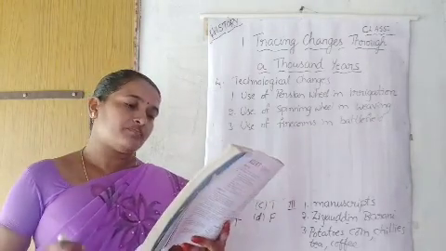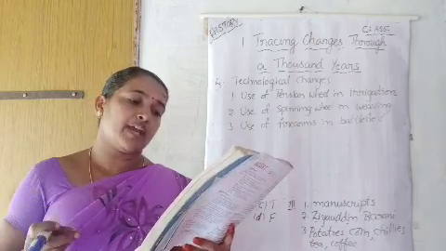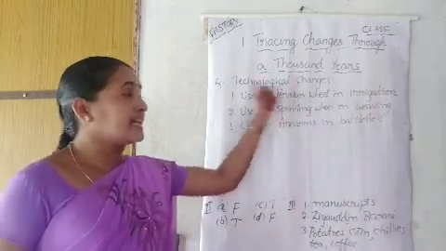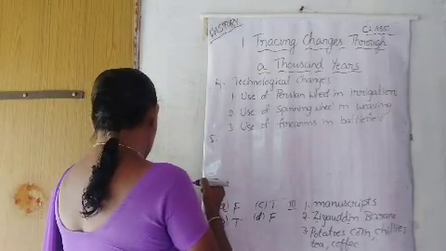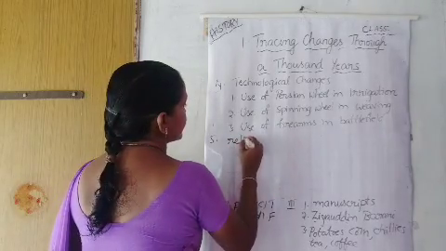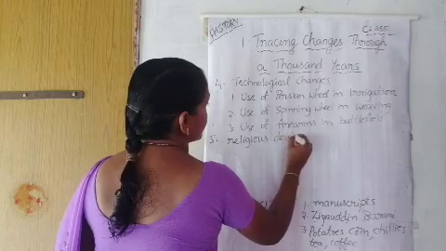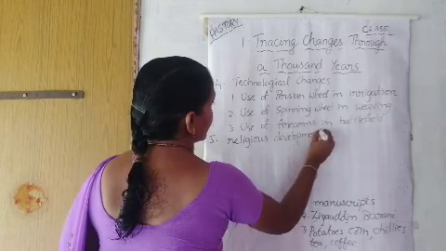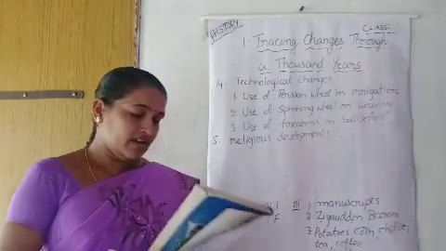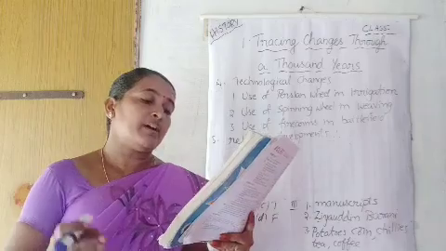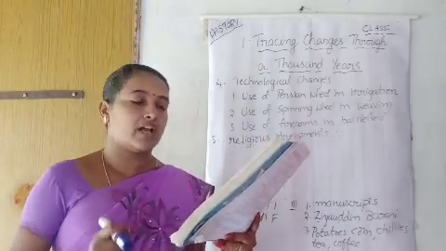Next, fifth question: what were some of the major religious developments during this period? In the previous question they asked about technological changes; now they are asking about religious developments. Some of the major religious developments during this period were as follows.